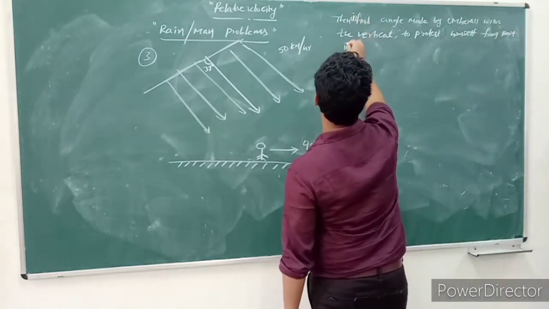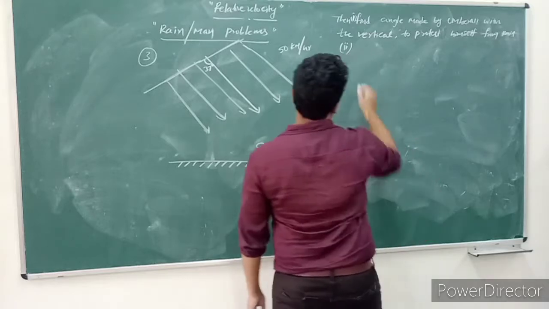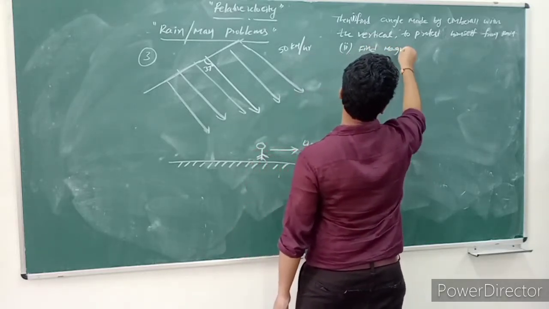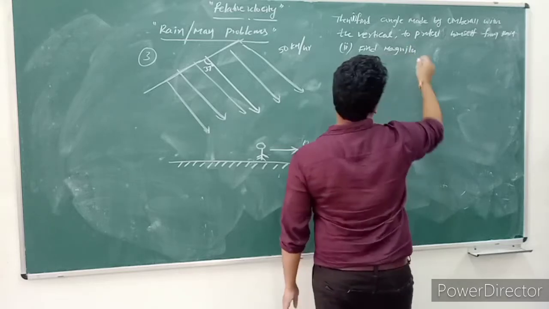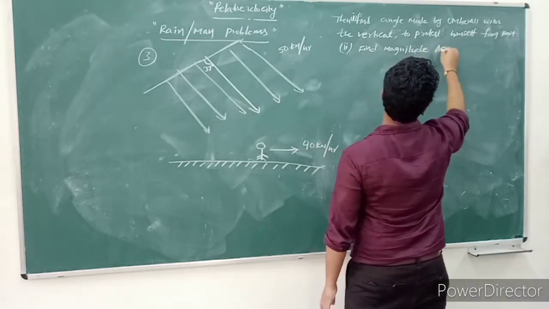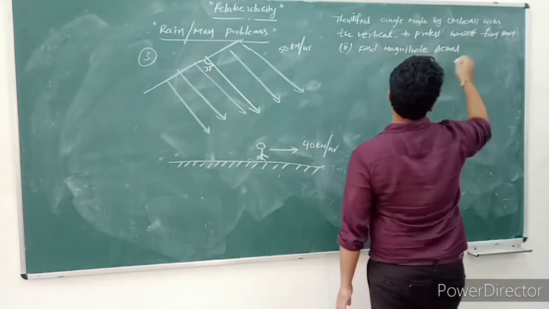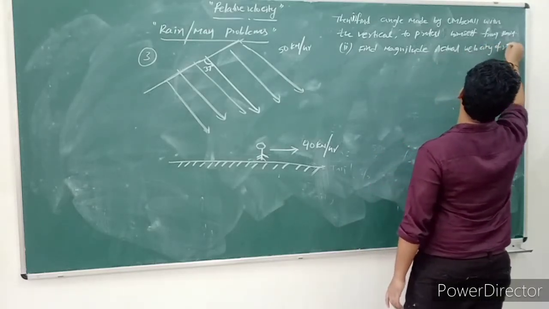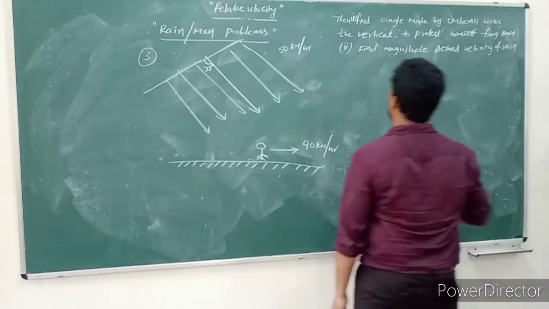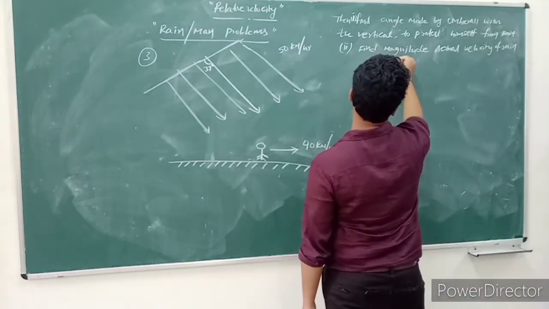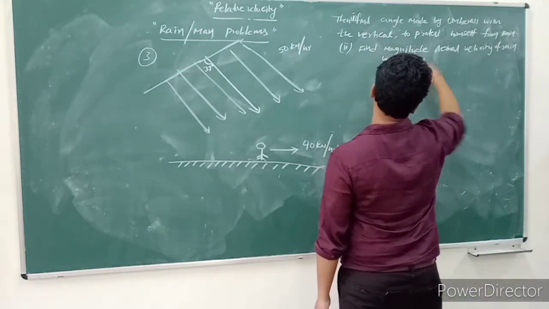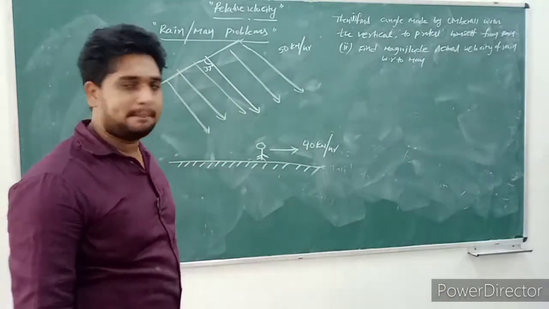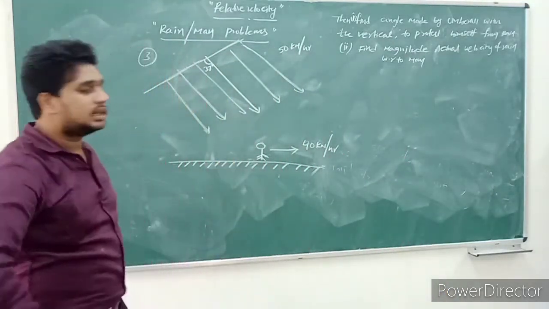Second one: find the magnitude of the actual velocity of rain with respect to man. Okay, the actual velocity of rain with respect to man. So now this is here.